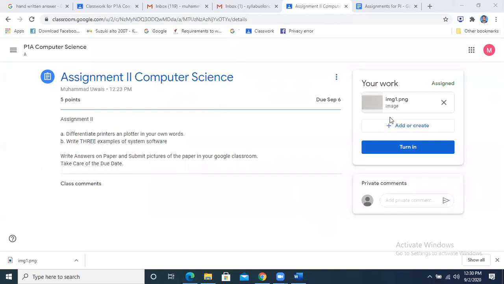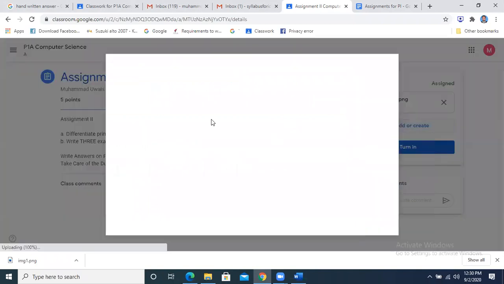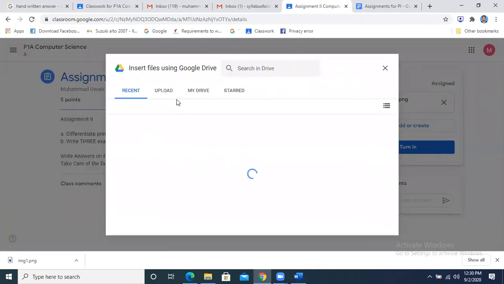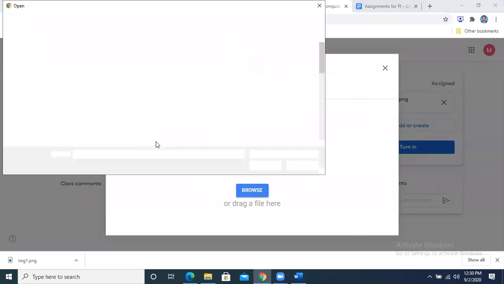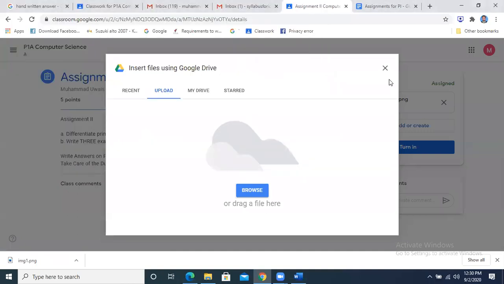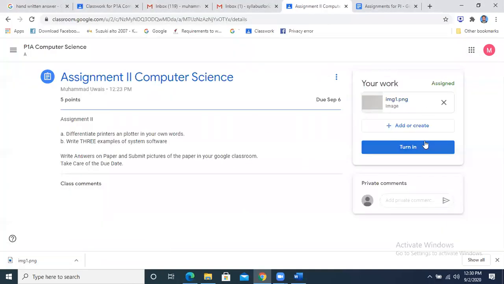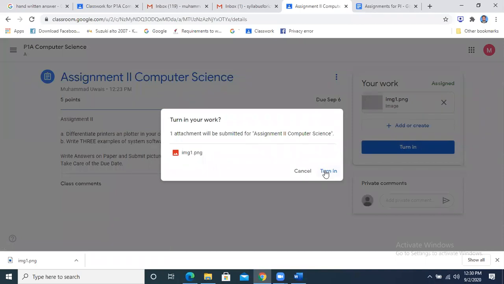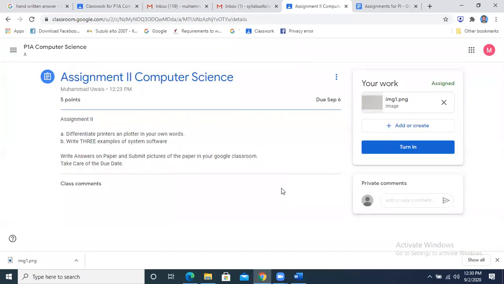Okay. So what I will do, what did I do? Where did I go? I went to File, Add, and here I selected my assignment image and then the assignment is uploaded. I have uploaded this. These assignments are showing. When I click on Turn in, what does it mean? Turn in means the assignment will be submitted. When I click on Turn in, the assignment will be submitted and then the teacher will be able to see the assignment.